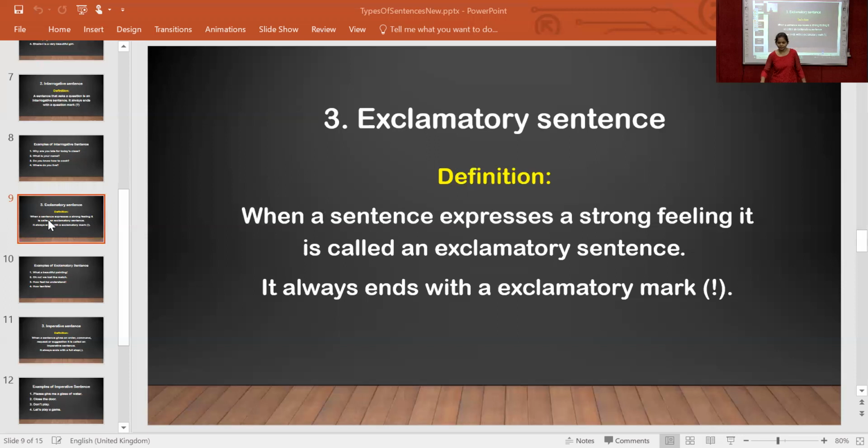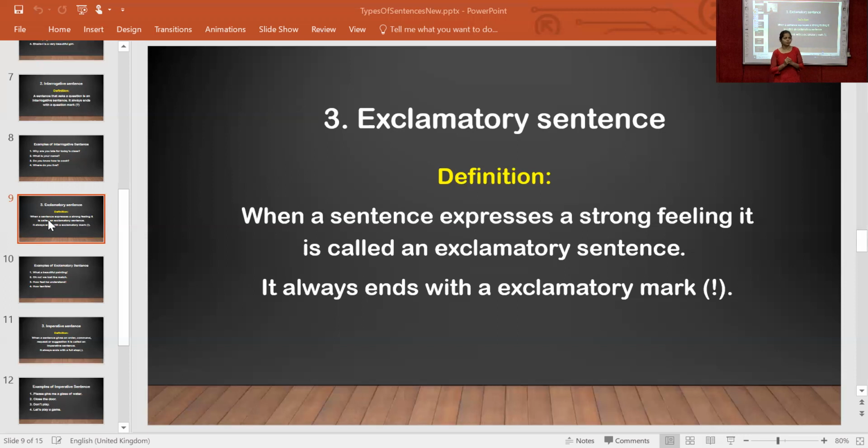Now see, when a sentence expresses strong feeling, when we are happy, what are we doing? We are laughing. Wow, it's very nice. When we are surprised, if at our birthday party our father gives us a surprise gift, how do we feel? Wow, it's very nice. It's a strong feeling.